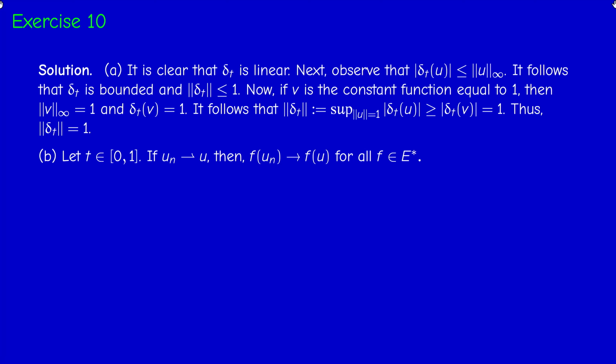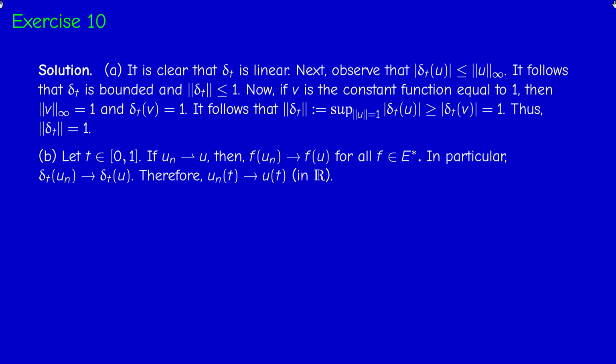Okay, if un converges weakly to u, then we know from the course that f of un converges to f of u in R for every f in the dual of E. So in particular, delta t of un converges to delta t of u for every t, and this means that un of t converges to u of t, of course in R, because un of t and u of t are real numbers.